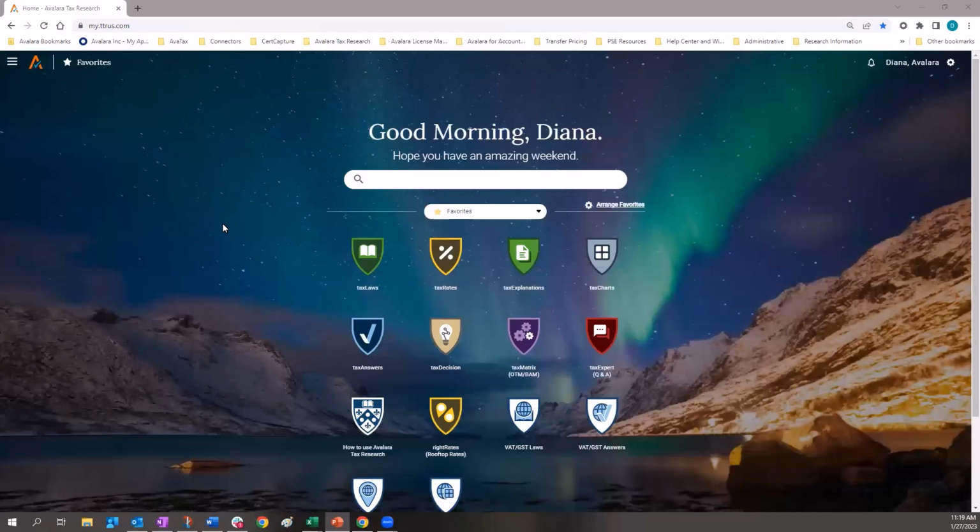A strong automation tool can accommodate different styles of research. So let me walk you through the tools. Here you'll see different sections allowing you different ways to access the data that best suits your needs and your style of research. We're going to start with the tax laws section.